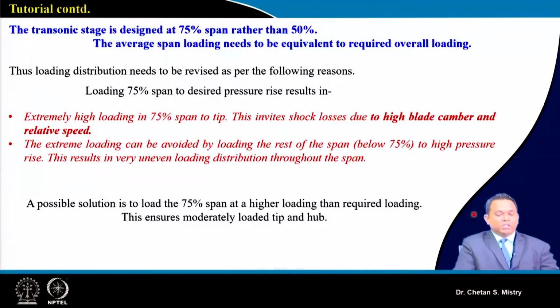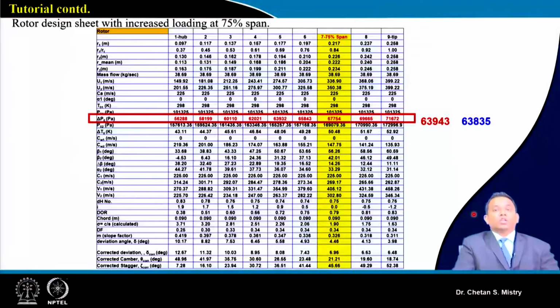Okay, and this is what we have done here. So here in this case, if you look at, say, earlier at 75% span, we have assumed our delta P0 to be slightly the same as what we are expecting in the sense of design. This is what has been modified here. Okay, so here you can see this is what has been modified. So once you have your design Excel sheet with you, this is the flexibility you need to keep an eye on.